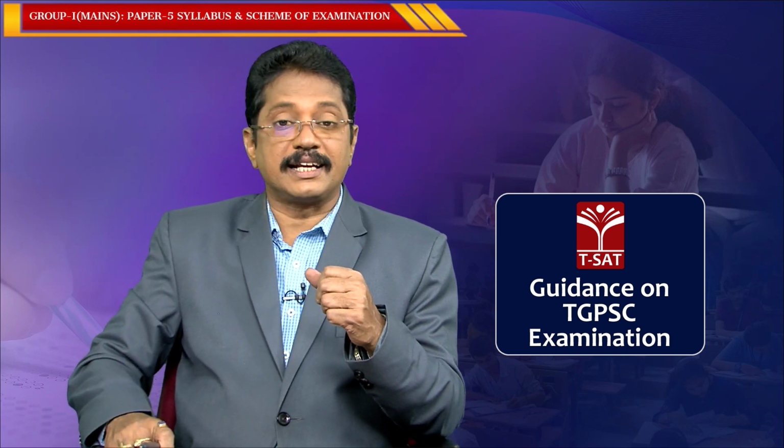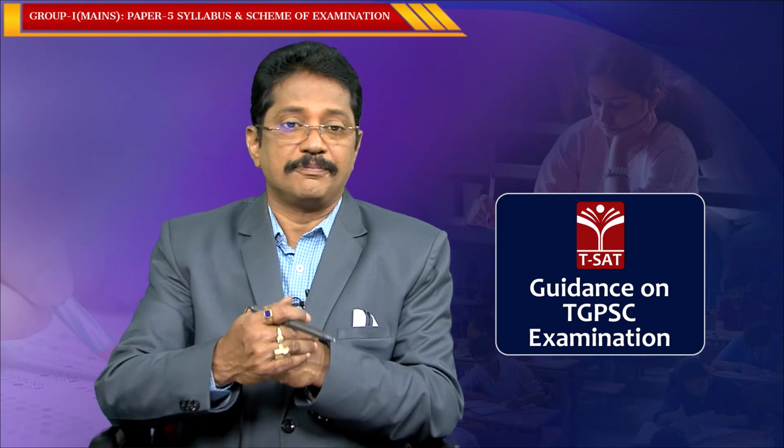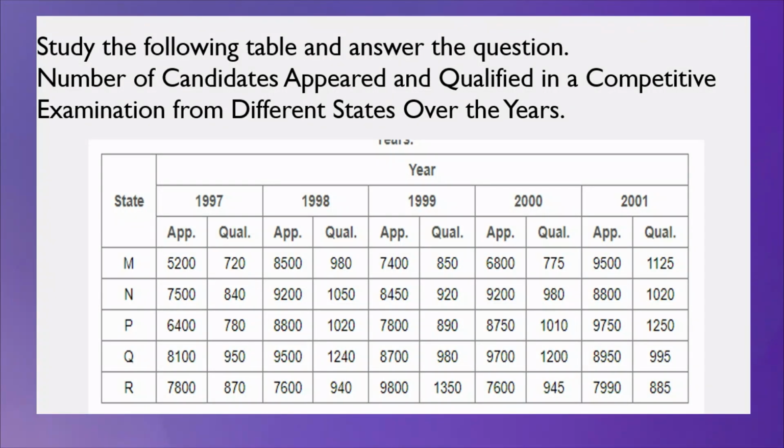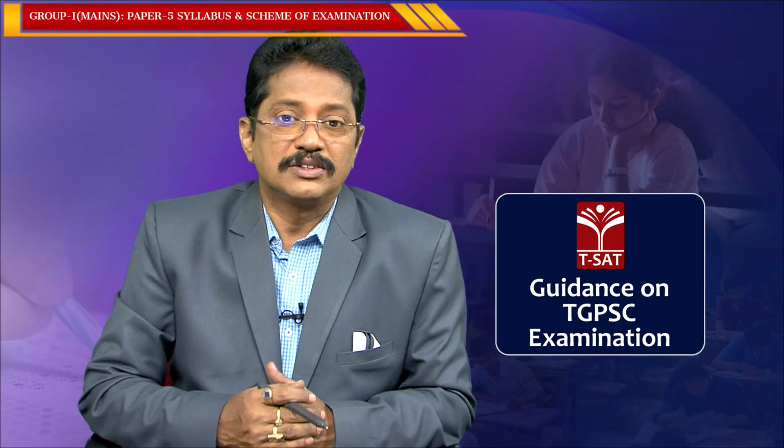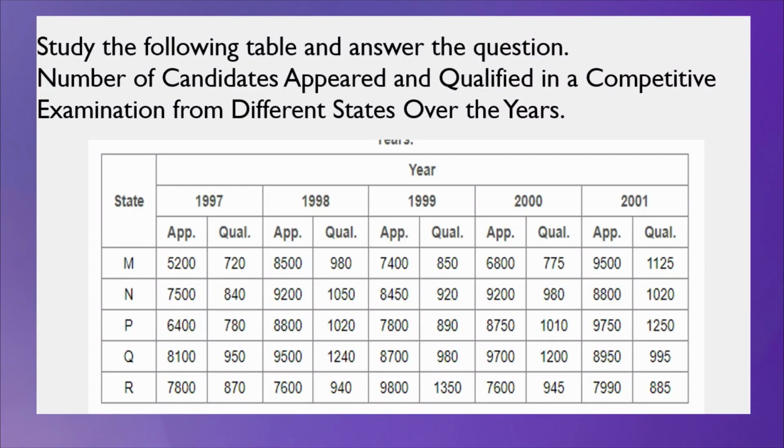Okay. Now, we will see the next. We are going to shift from bar graphs to another area, that is, study the following table clearly and answer the question. Here we have a tabular form. Now, what is the given question here? In the table, for different states and years, it shows how many people appeared for the examination and how many people qualified for the examination. This is one competitive examination.